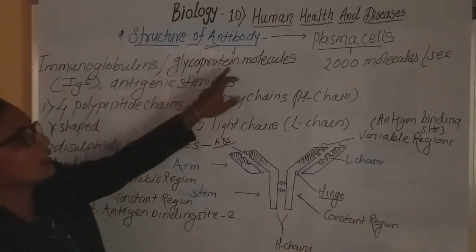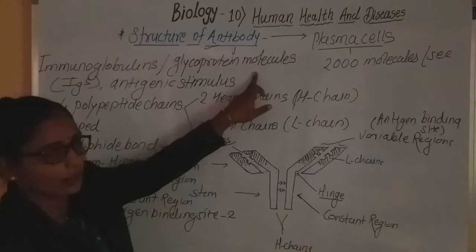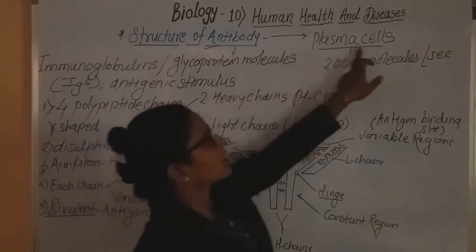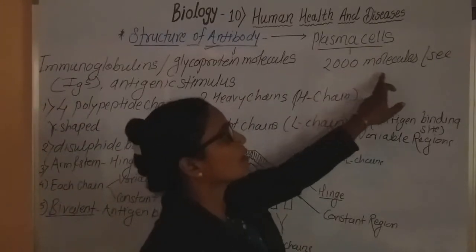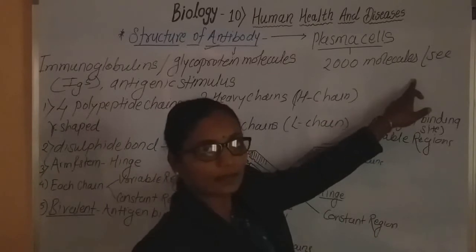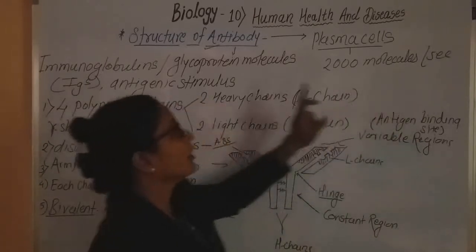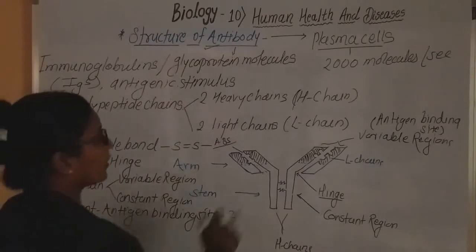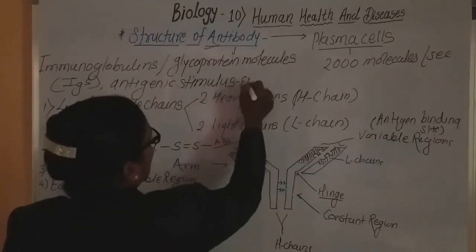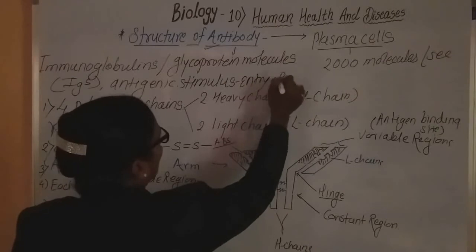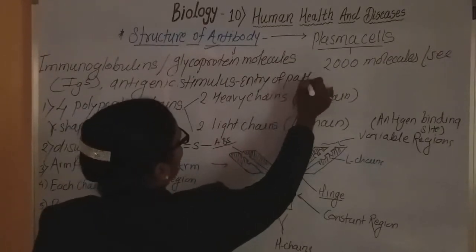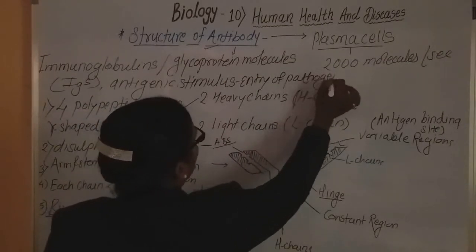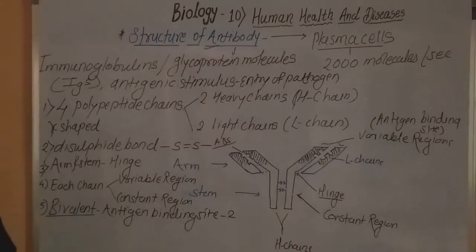These are glycoprotein molecules. Plasma cells produce 2000 molecules per second in the blood due to the antigenic stimulus. Antigenic stimulus means the entry of a pathogen.